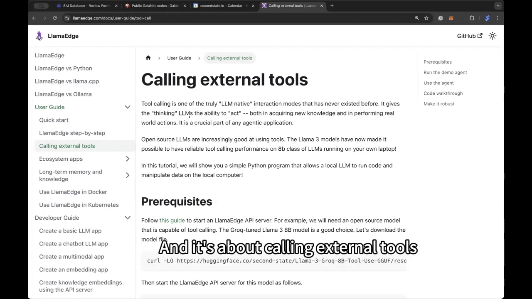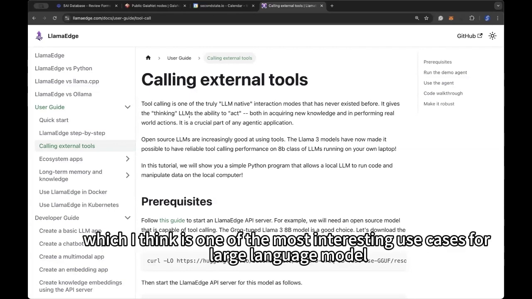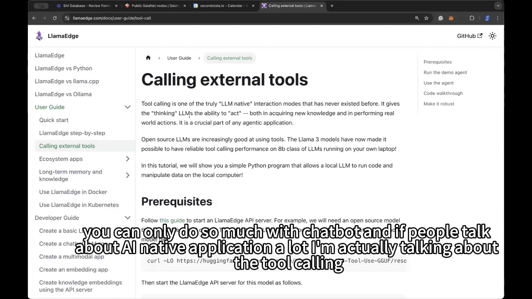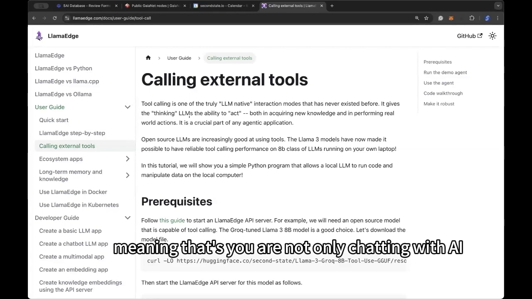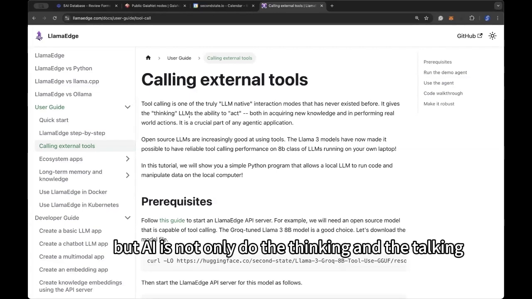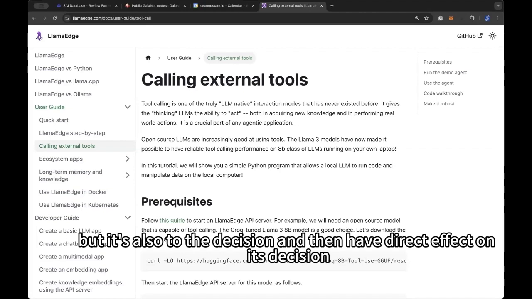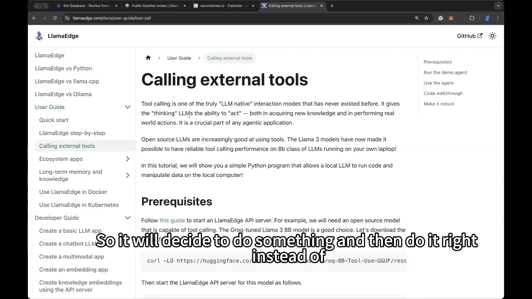documentation section, and it's about calling external tools, which I think is one of the most interesting use cases for large language models. Of course, you can chat with a large language model, but I think a chatbot only goes so far, right? You can only do so much with a chatbot. And if people talk about AI native applications, a lot of them are actually talking about tool calling, meaning you are not only chatting with the AI, but the AI does not only do the thinking and the talking, it also makes the decision and then has a direct effect on its decision. So it will decide to do something and then do it, right?